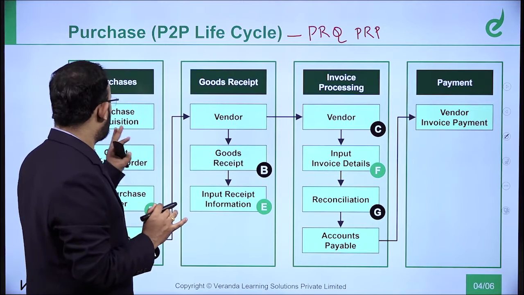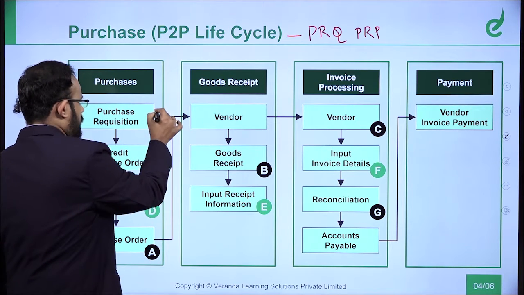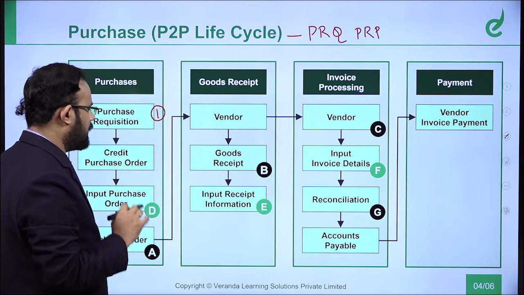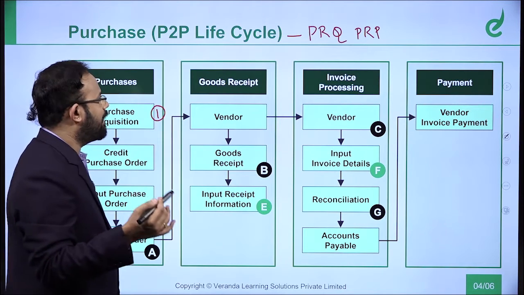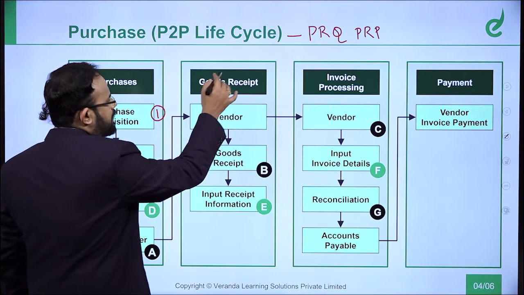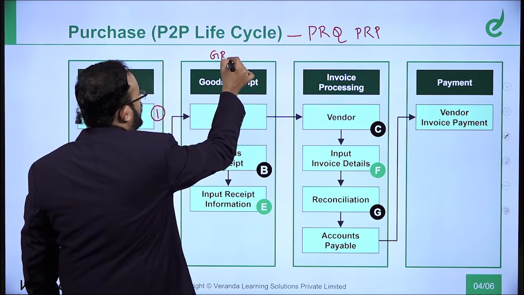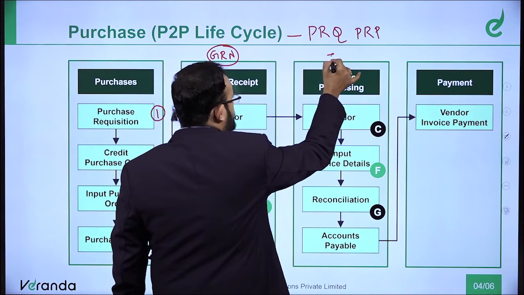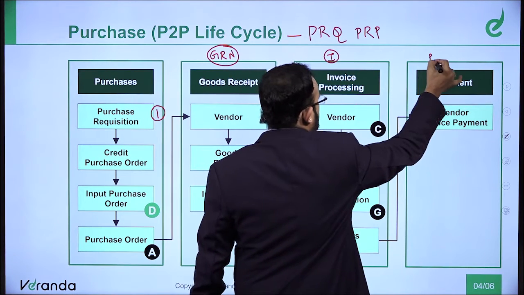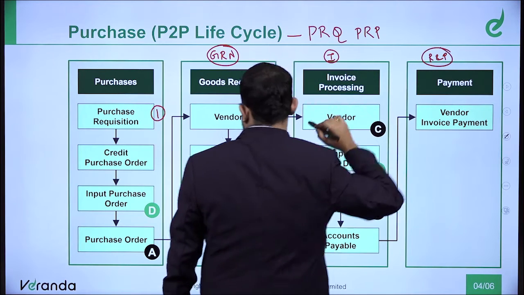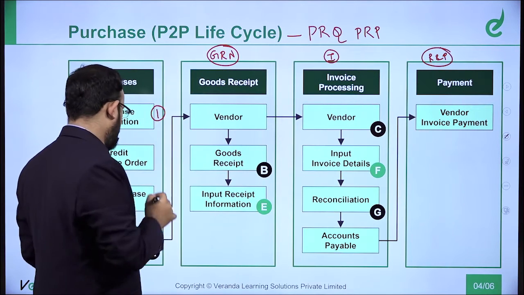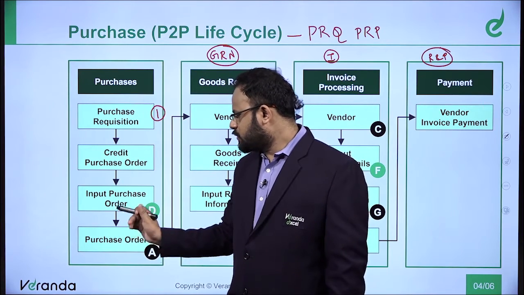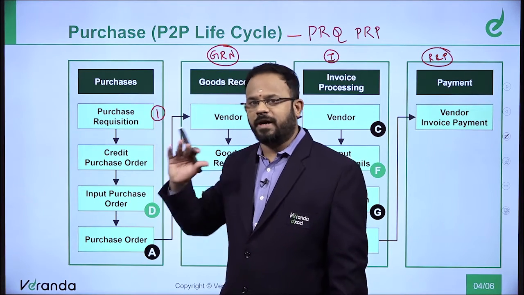So what is it that they are trying to cover? Any purchase should have a purchase requisition. Correct? So once the purchase requisition is automatically done, you should try to request for quote through the vendor angle. Here the purchases GR, goods received. So we will cover a concept called GR, and we have already covered this. Then you will have to do an invoicing, then receipt and payment. So these are the stages that you will try to have. Now when you have the purchase requisition, it can be based on your inputting and giving a credit to purchase order. So you will prepare a purchase order once you find the vendor.